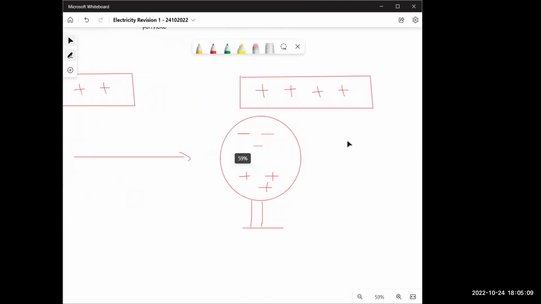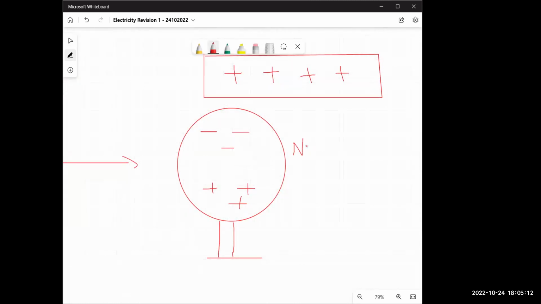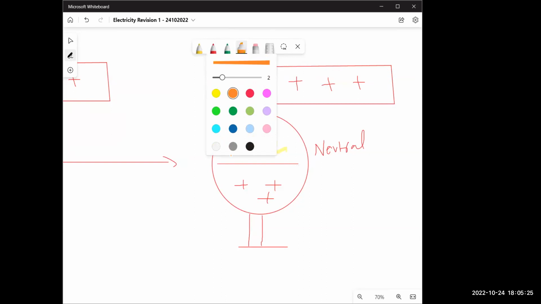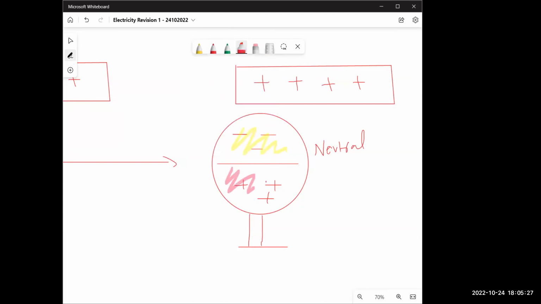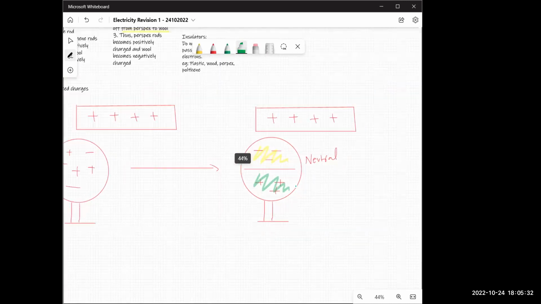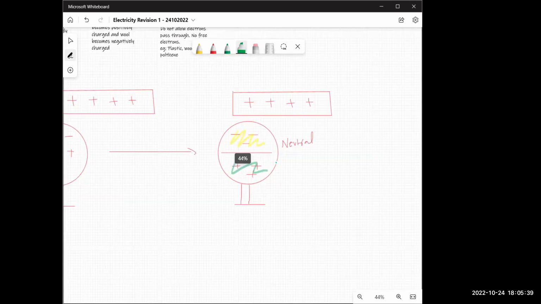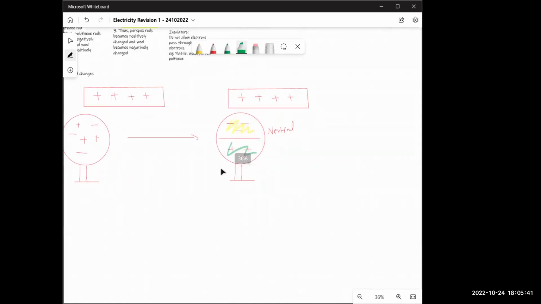Now the sphere is still neutral overall. It's not positive or negative. But if I divide the sphere into two parts, then the top side is negative and the bottom side is, tell me, positive. The bottom side is positive. Now what I want to do is make it negative only. So how can I do that?